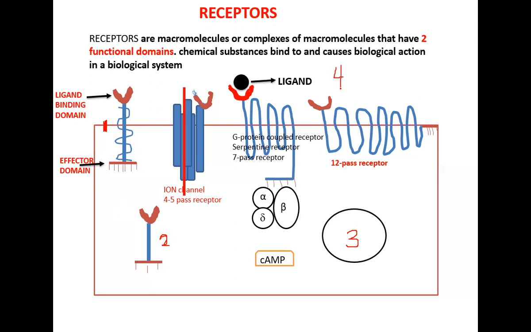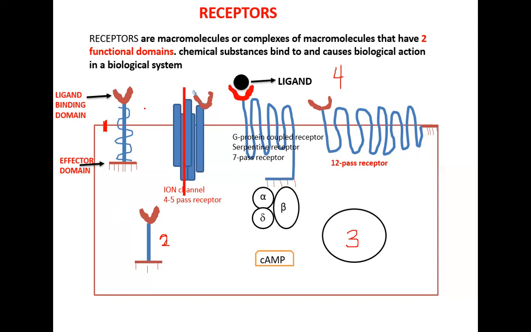So when we talk about receptors, we can see some of them on the surface of cell membranes. That is area number 1. We can also see some of the receptors in the cytosol, in the cell, area number 2. We can also see receptors in the nucleus, area number 3. And in some cells, we can even see them outside the cell. That becomes area number 4. Now let's go to different receptors.